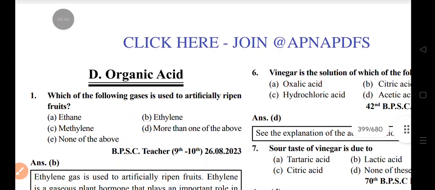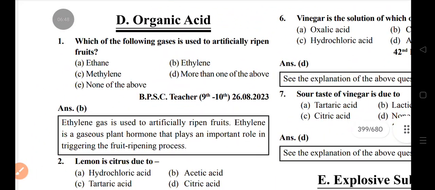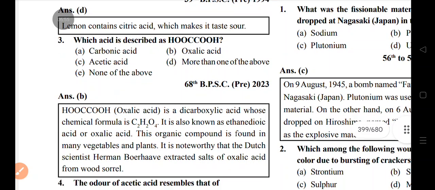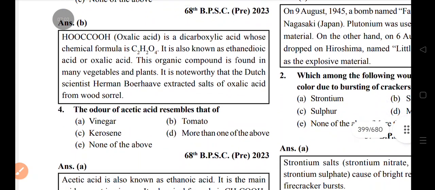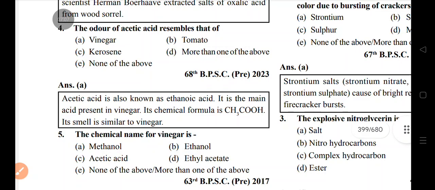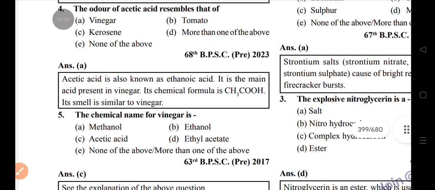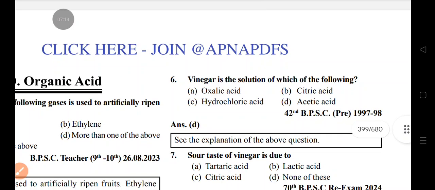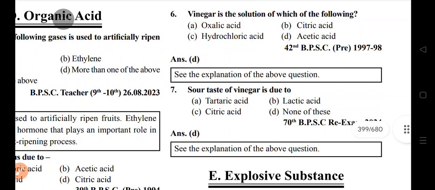An example of melamine use is making floor tiles: thermosetting plastic. The organic gas used to artificially ripen fruit is ethylene. Lemon is sour due to citric acid. Oxalic acid is HOOC-COOH. The odor of acetic acid resembles that of vinegar. The chemical name of vinegar is acetic acid. Vinegar is a solution of acetic acid. The sour taste of vinegar is due to acetic acid.